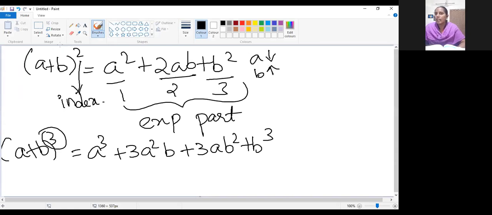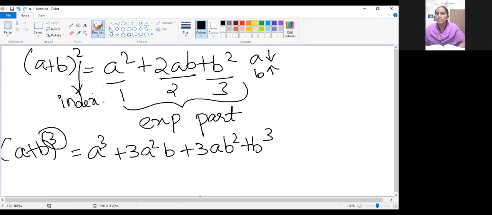That is, on the right hand side, where you are expanding, in that term the power values for each quantity, that is a and b, for both the variables, will be changing. For a, it will keep on decreasing. The first variable's power will be decreasing, and the second variable's power will be increasing.